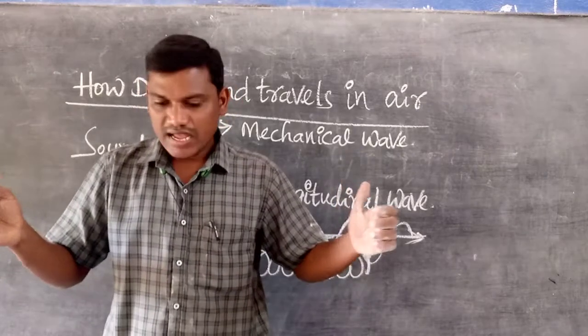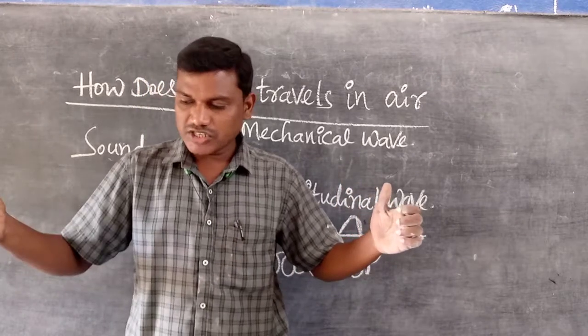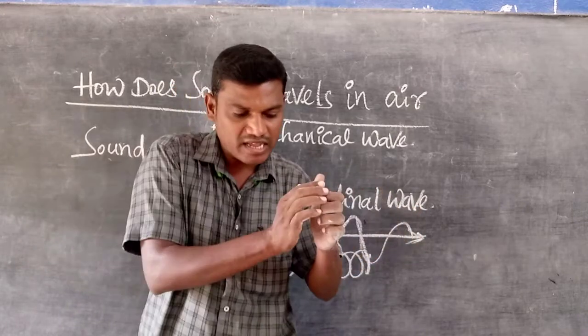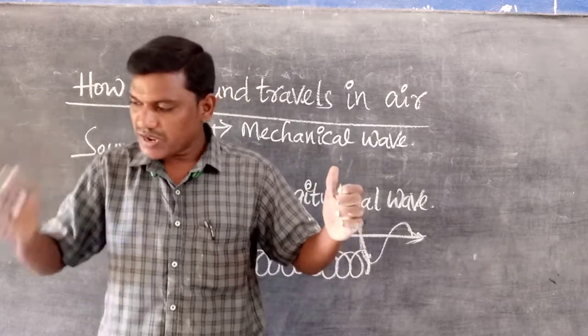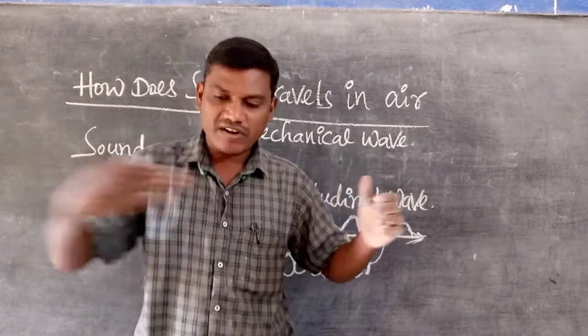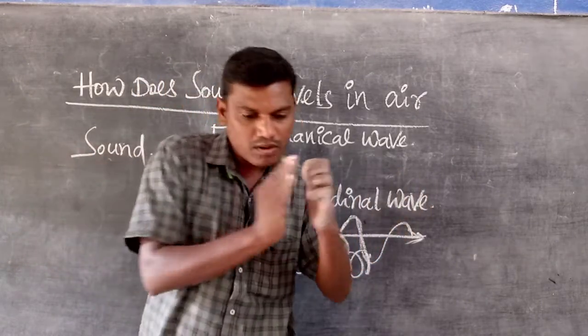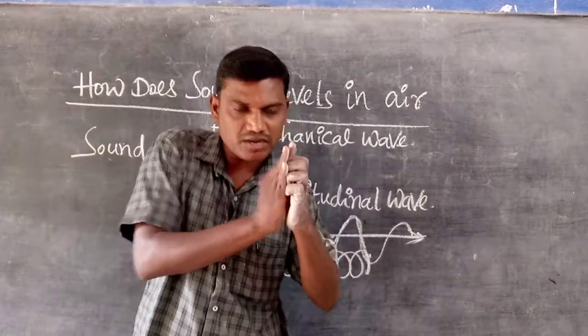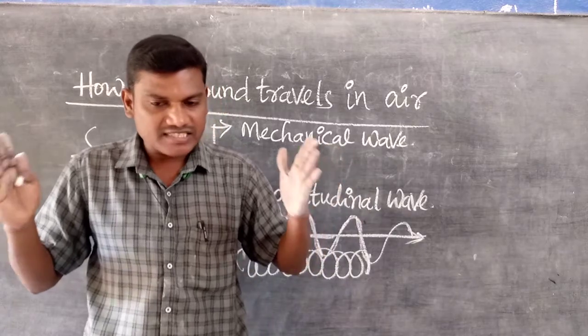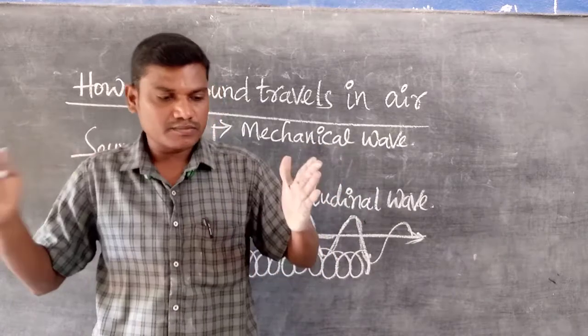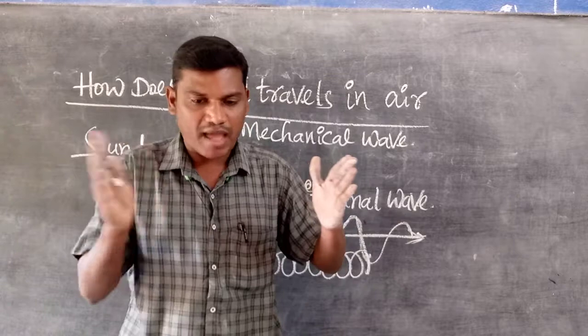You can push it and it becomes compressed and comes back. The direction is from here to here, and along this direction the slinky shows compression and rarefaction. So the particles in the slinky move parallel to the direction.